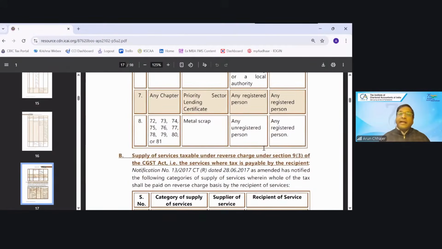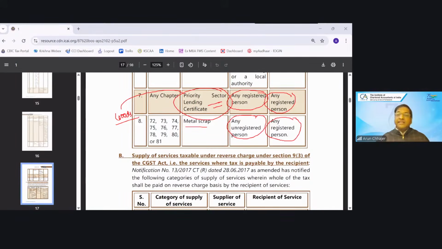Now, priority sector lending certificate is goods. And also we were talking about one circular that priority sector lending certificate is not security, it is taxable. Now, if the supplier is registered person, recipient is registered person, then it will be taxable under RCM. Metal scrap. Any unregistered person to the recipient, any registered person, it will be taxable.